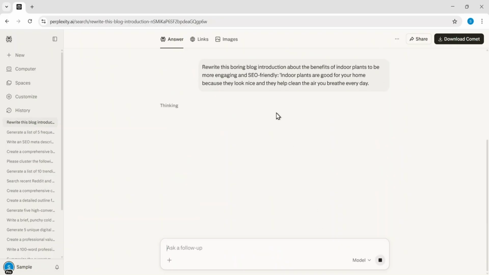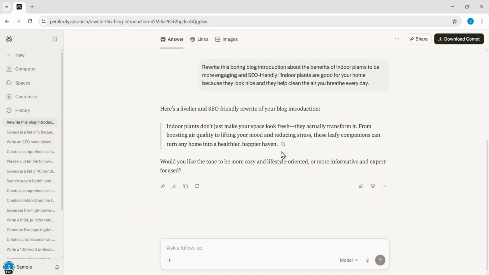The result is a significant upgrade, turning a plain statement into a vivid description of how plants can truly transform a living space. It highlights the benefits of air quality and mood boosting while using evocative language like leafy companions to draw the reader in.